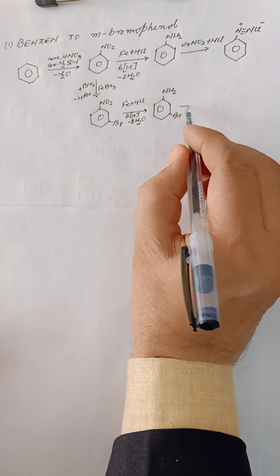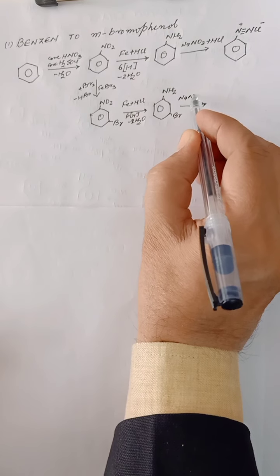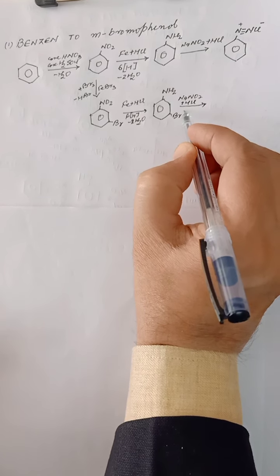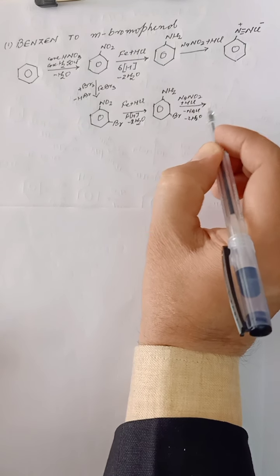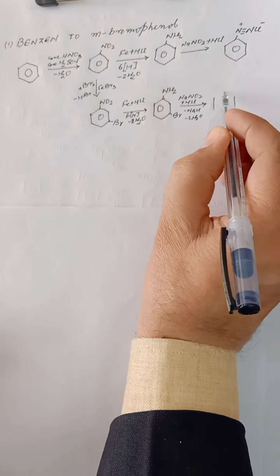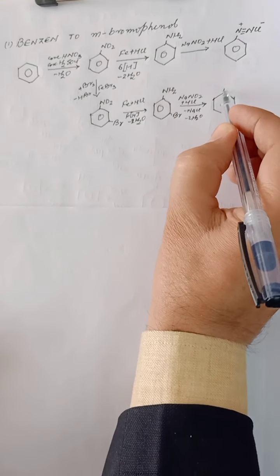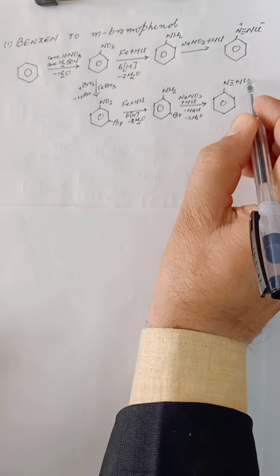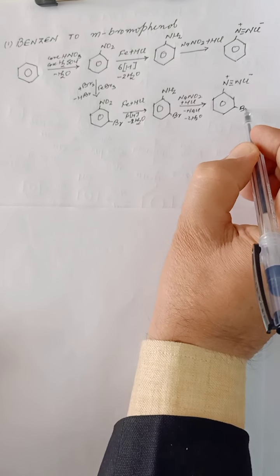Now what will we do? We will follow the same: NaNO2 plus HCl, after loss of NaCl and 2H2O. We will get the same product as above, but at the meta position it will be Br, with N2+ Cl-. Br will be at the same place.